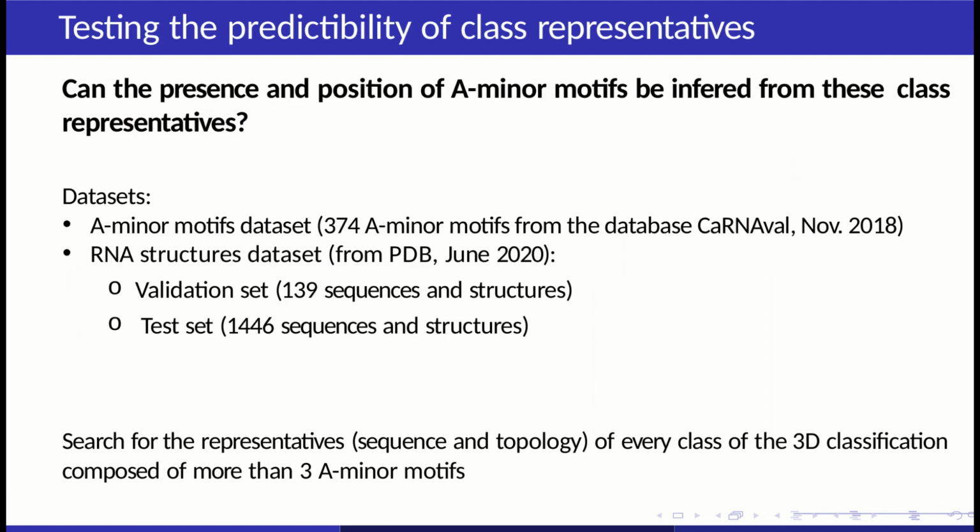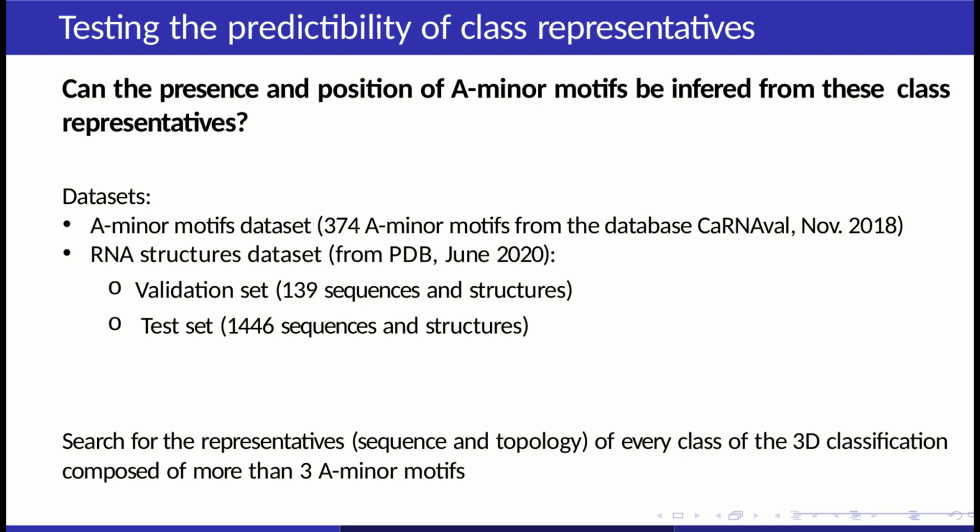And the question we want to answer is, can the presence and the position of an A-minor motif be inferred from these representatives? To answer this question, on one hand, we use a dataset of 374 A-minor motifs from the database Carnaval in November 2018, and we construct the 3D classification with this dataset.